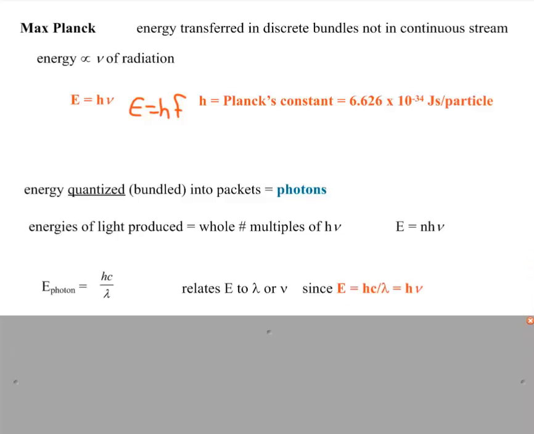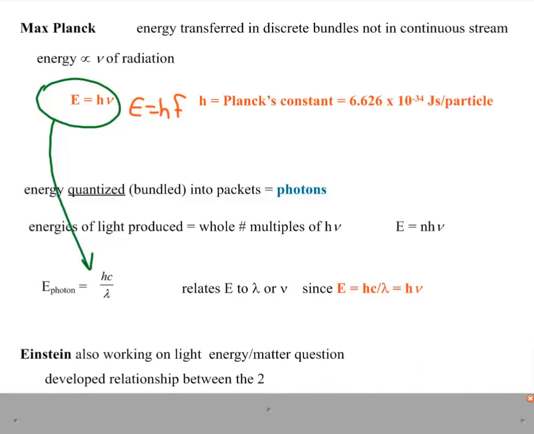So if we take the equation that we've seen before, energy of a photon equals hc over lambda, because we've seen that wavelength and c, the speed of electromagnetic radiation, are related to frequency, we're simply taking this equation and rewriting it in terms of wavelength and in terms of c. So we have the relationship hc over lambda equals h nu, and both of them represent the energy of a photon, or the energy of a particle that's being sent through the atmosphere.